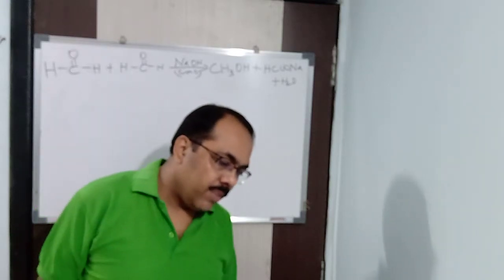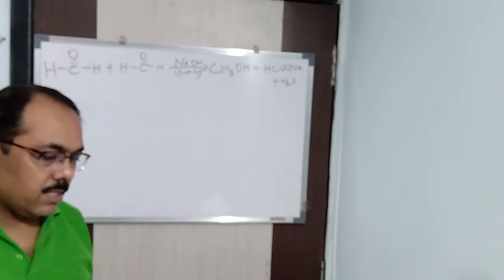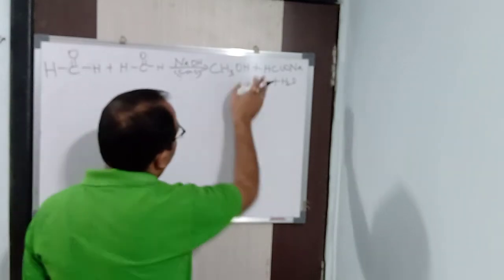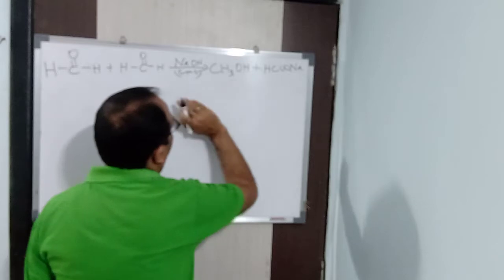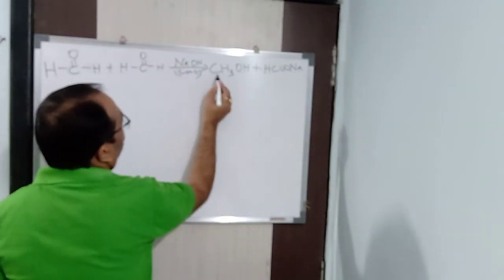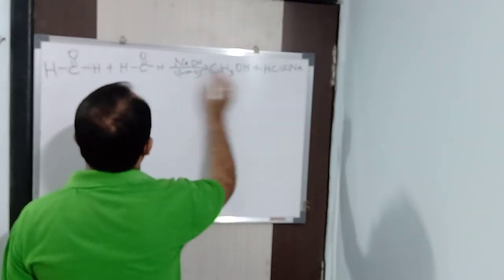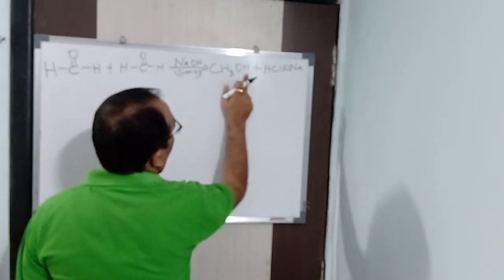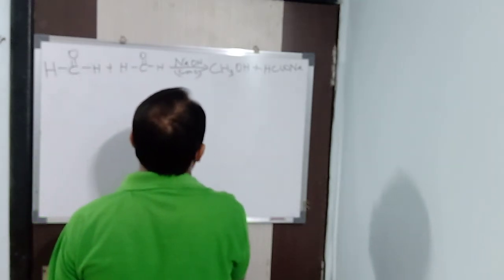So ultimately you get CH3OH plus HCOONa. But the water is dissolved here because you balance it. You can see here how many carbons: 2 carbon, 2 carbon. Hydrogens: 1, 2, 3, 4 here, and 3, 4 and 5 hydrogen on the other side.